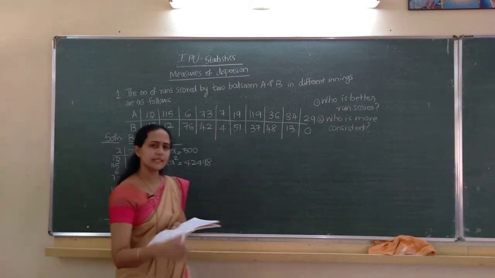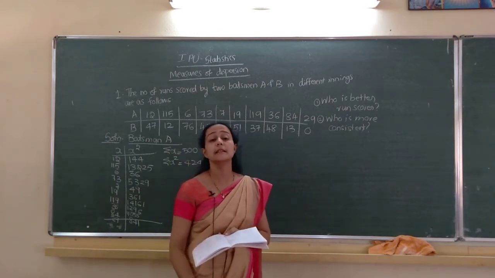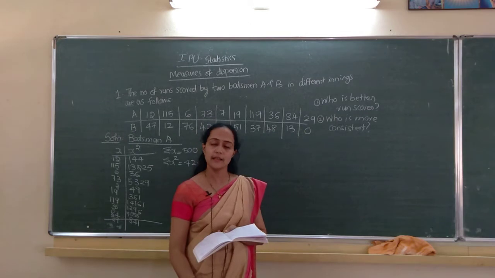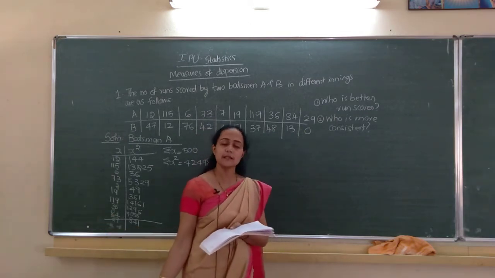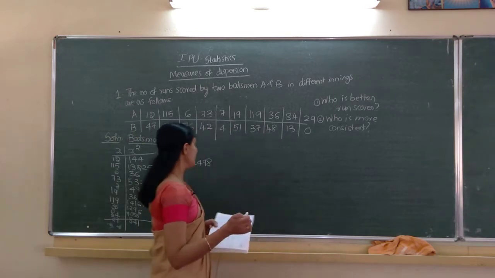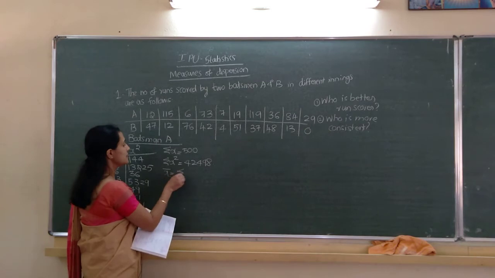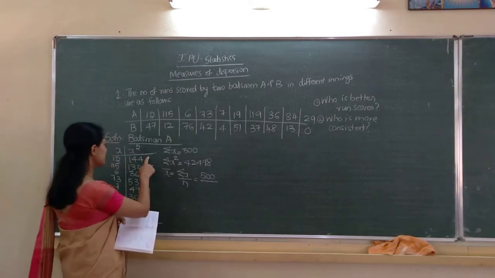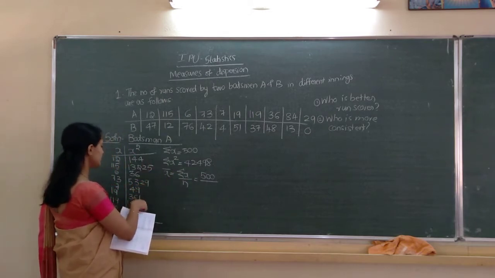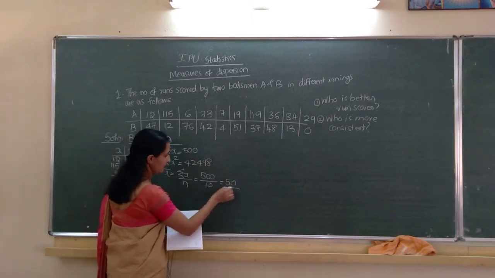We wrote x as given in the problem, the runs scored by batsman A. Next x square means its square. Next total of both columns. After that x bar equal to sigma x divided by n. Sigma x is 500, n number of observations is 10. 500 divided by 10 is 50.